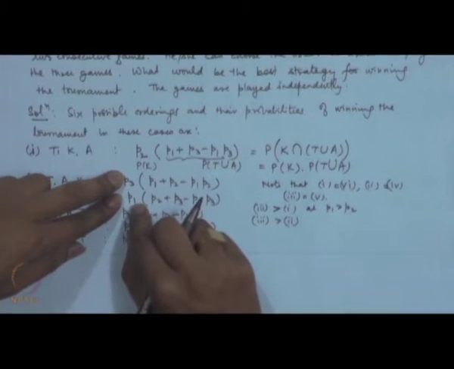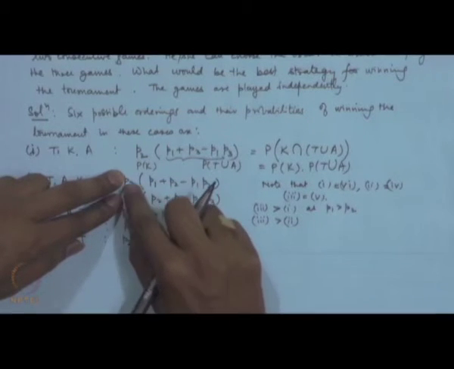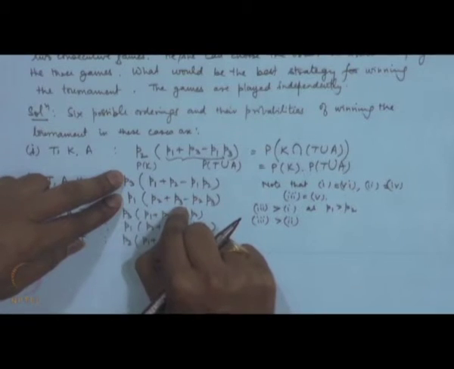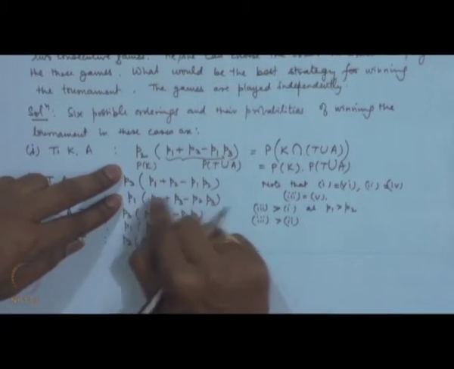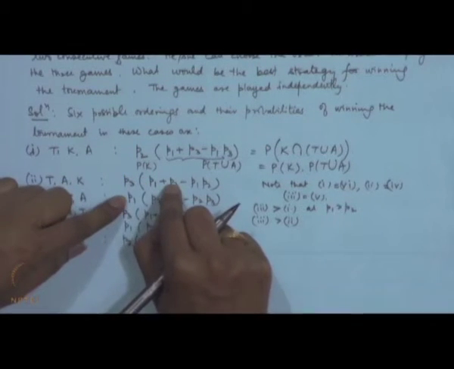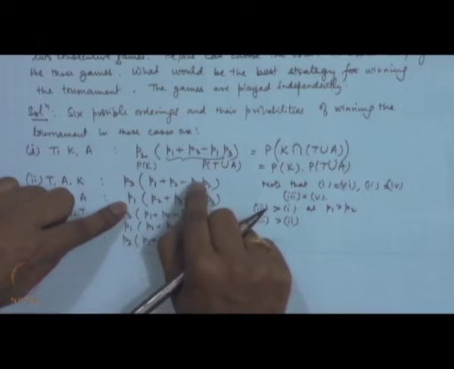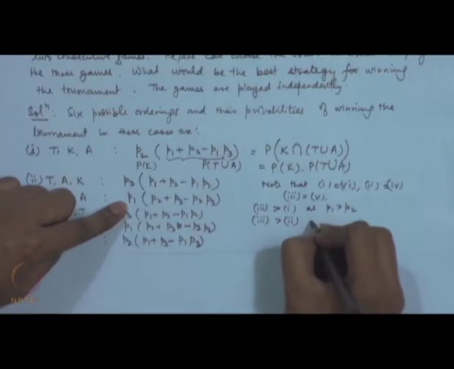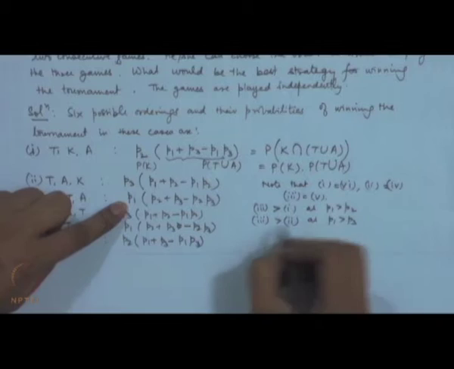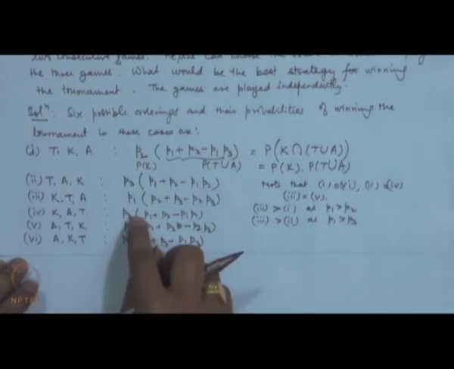If you multiply here, you get P1 P2, this is P1 P3. So, P2 is bigger than P3, therefore this term will be bigger. Second term is P1 P3, and here P1 P3 cancels out, you get P1 P2 and here you get P2 P3. So, P1 is bigger than P3, therefore this term will be bigger, and the last term is P1 P2 P3. So, since P1 is bigger than P3, 3 is bigger than 2 also. So, third option or the fifth option.